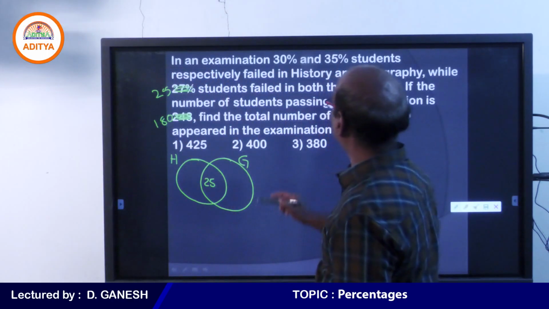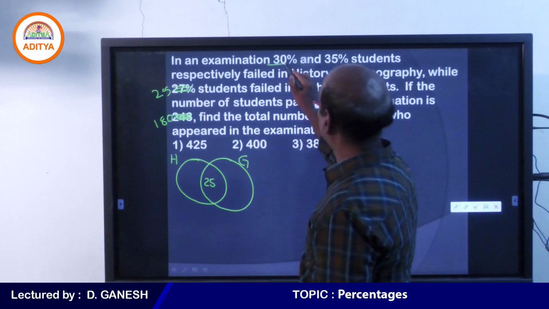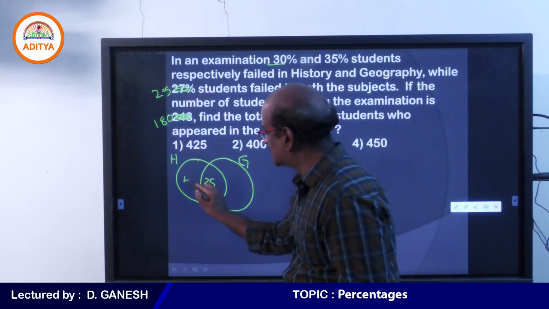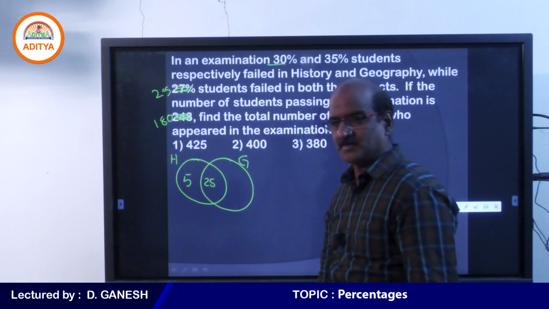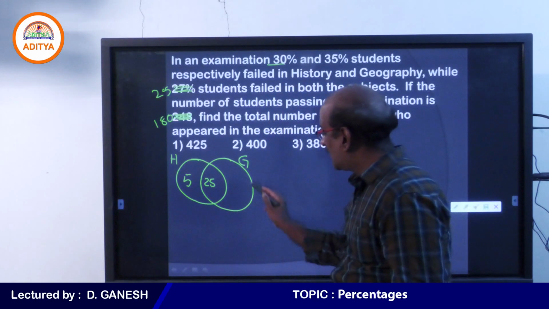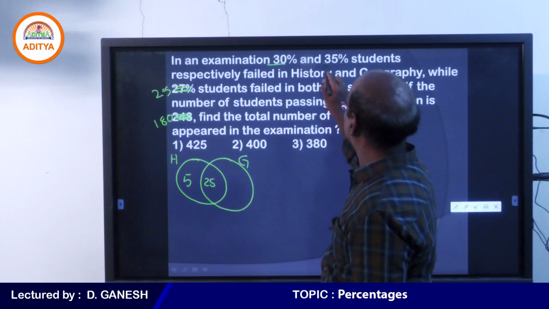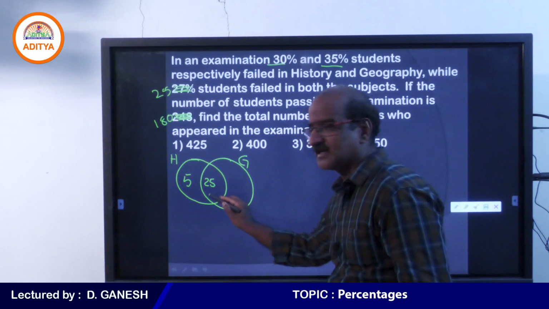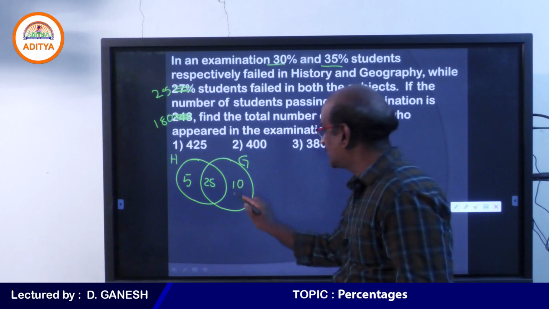Tell me student, 30% failed in history. So out of 30%, because 25% is already there, it is enough to take the remaining 5%. Out of 35% failed in geography, 25% is already there, it is enough to take the remaining 10.